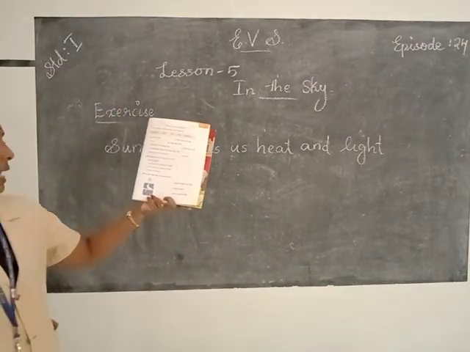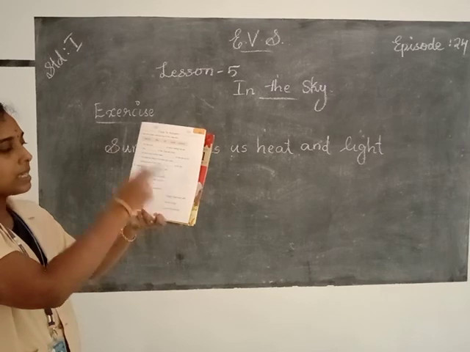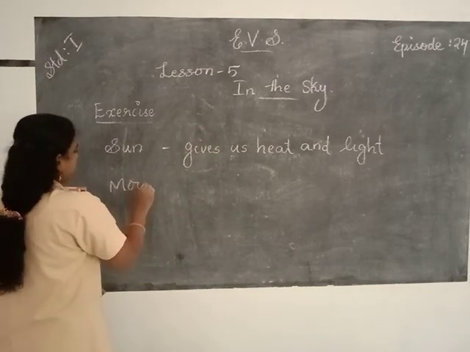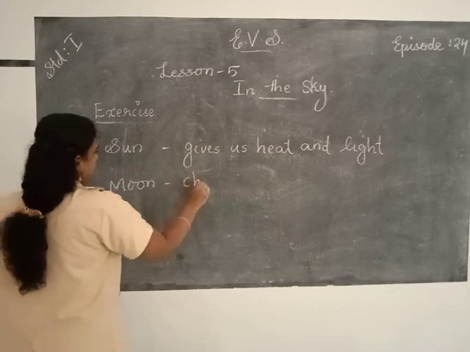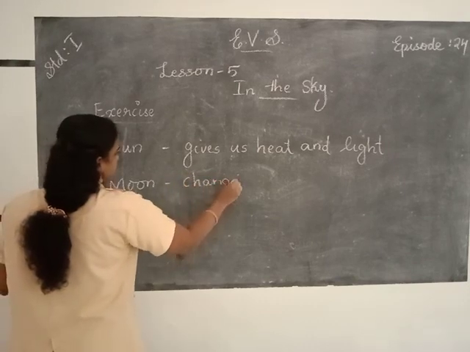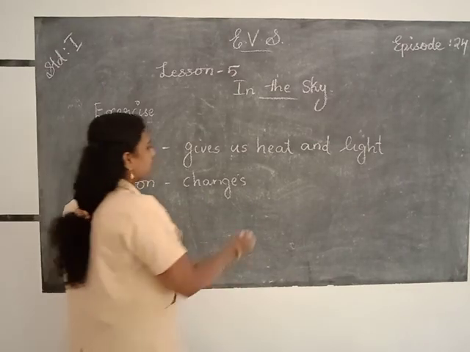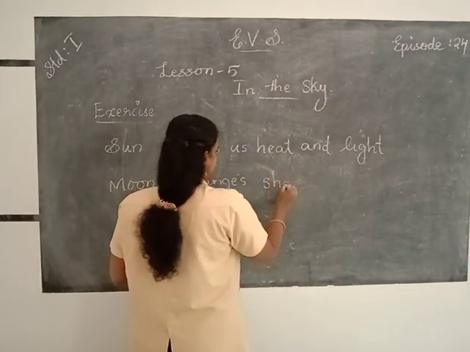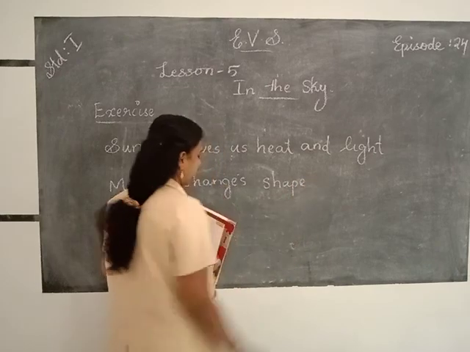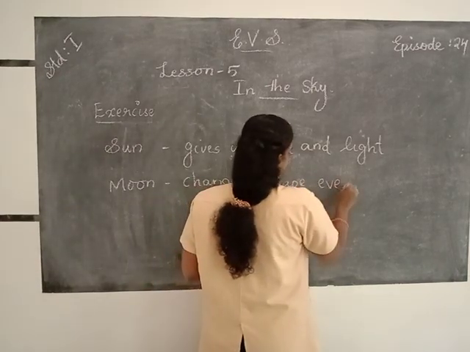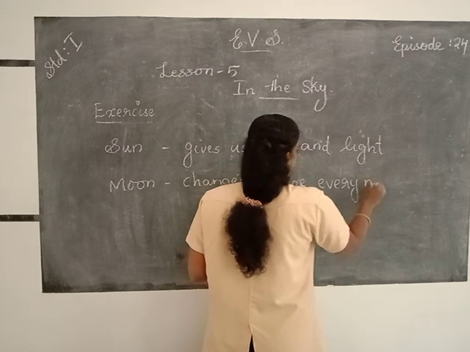And the second one is moon. Moon changes shape every night.